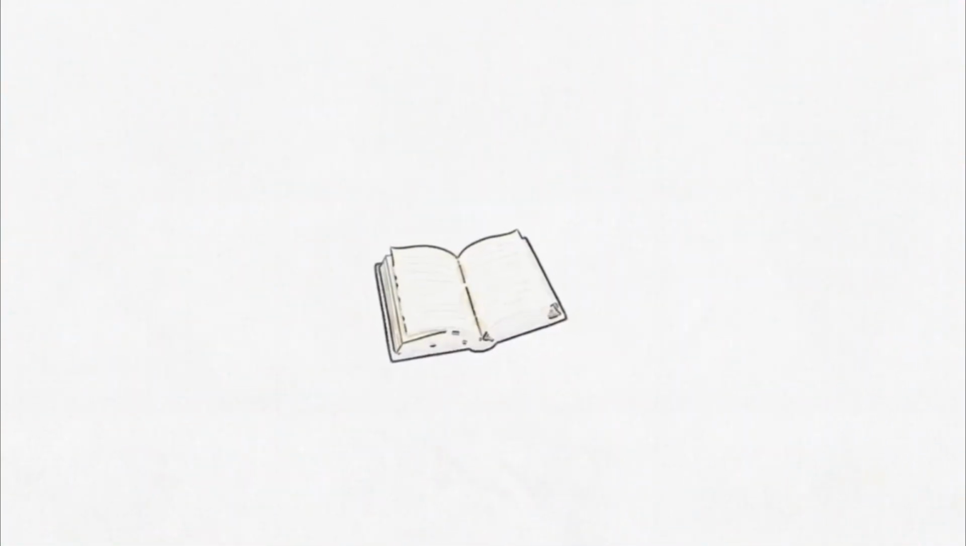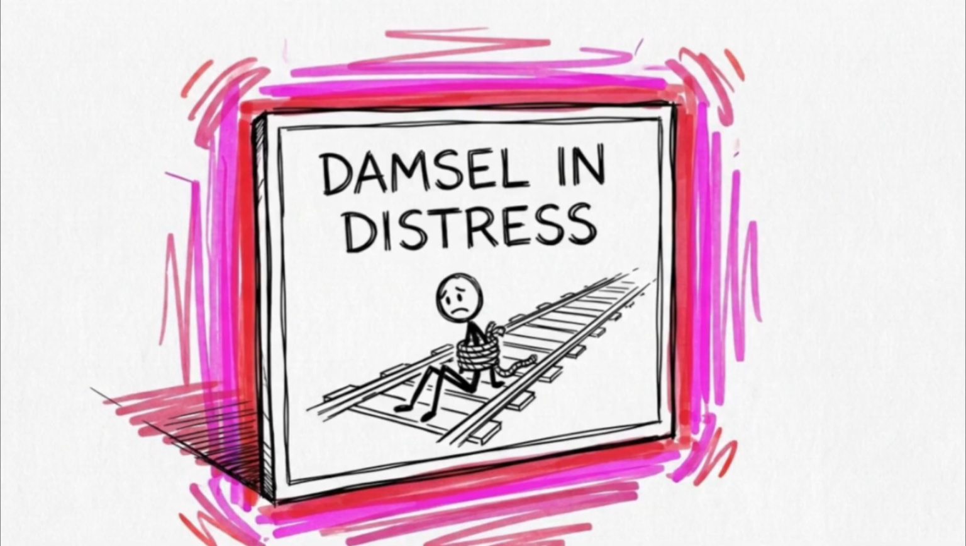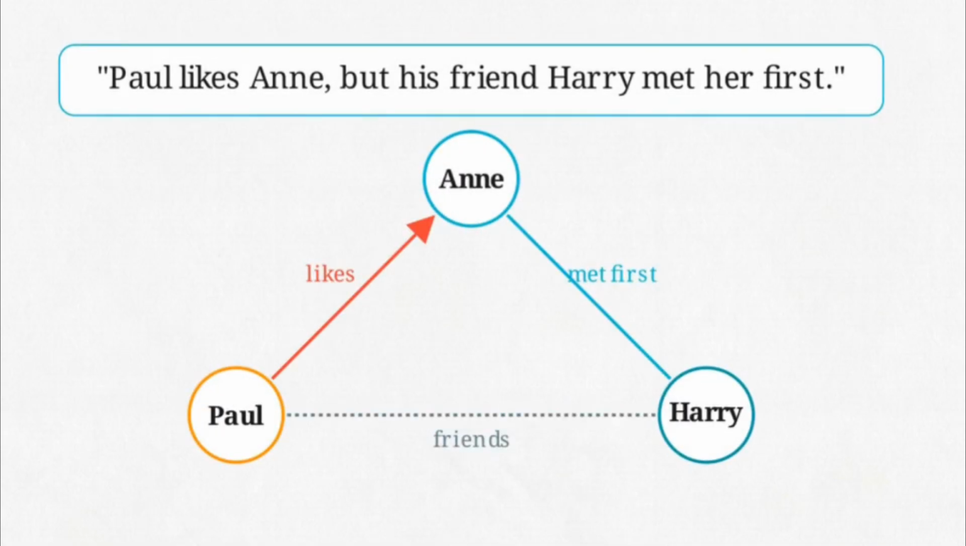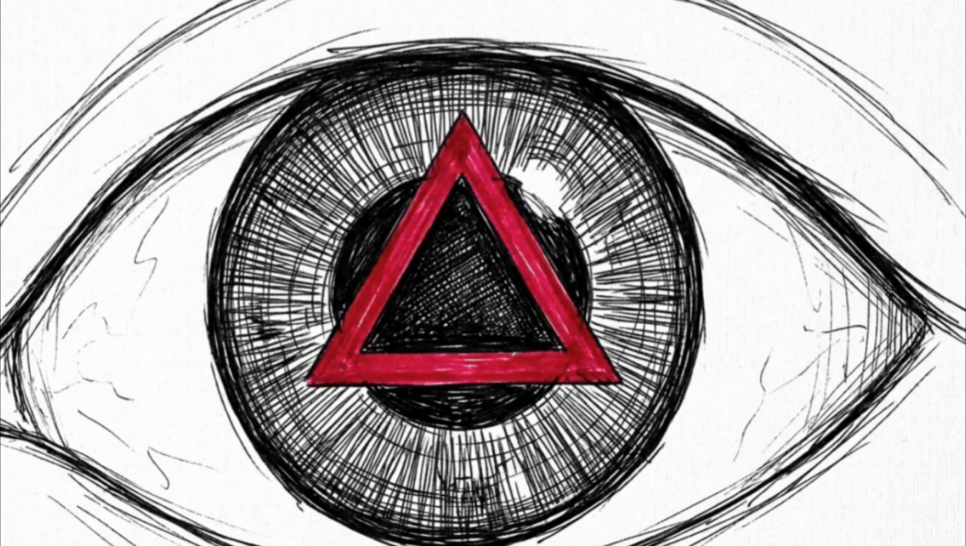Humans often communicate through storytelling shortcuts, narrative devices called tropes. These are familiar patterns used to convey complex ideas and attitudes without stating them directly. For example, if a text says, "Paul likes Anne, but his friend Harry met her first," a model must infer the love triangle trope. The exact phrase never appears, yet the meaning is clear to a human reader.